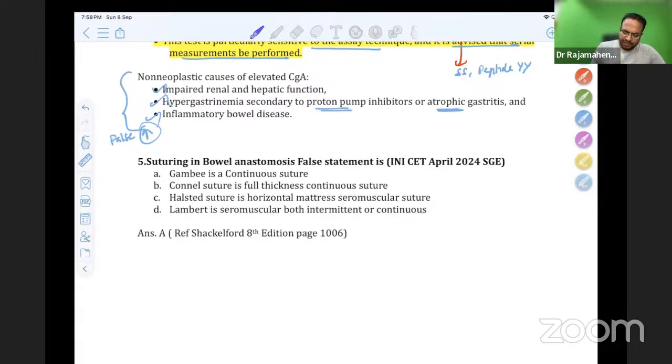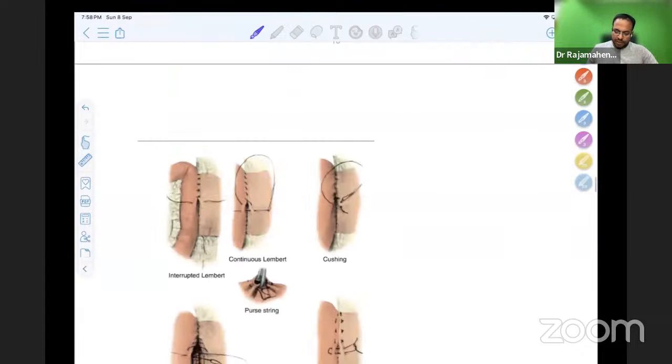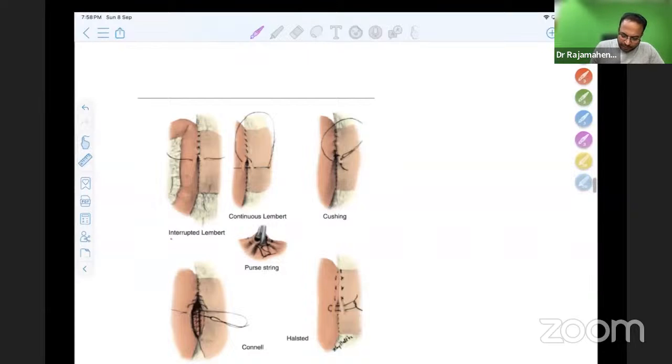But let us discuss. This is explained extraordinarily in Shackelford. Okay, let us see all the pictures and then come back to the question. So see the question, number 1. This is interrupted Lembert and this is continuous Lembert.